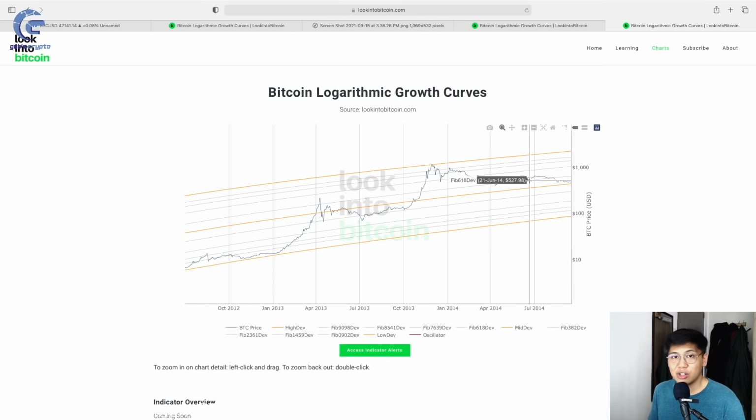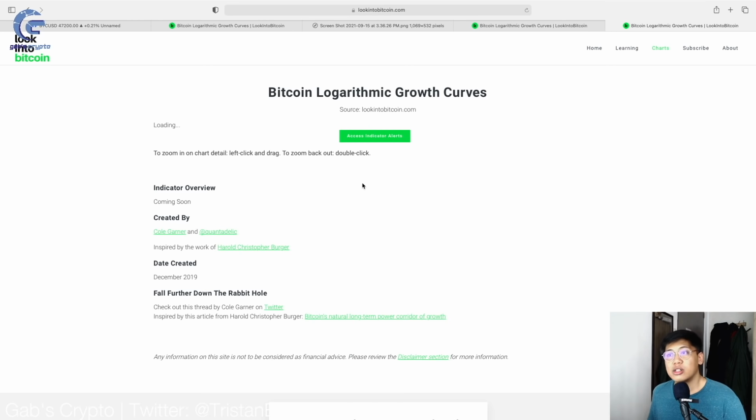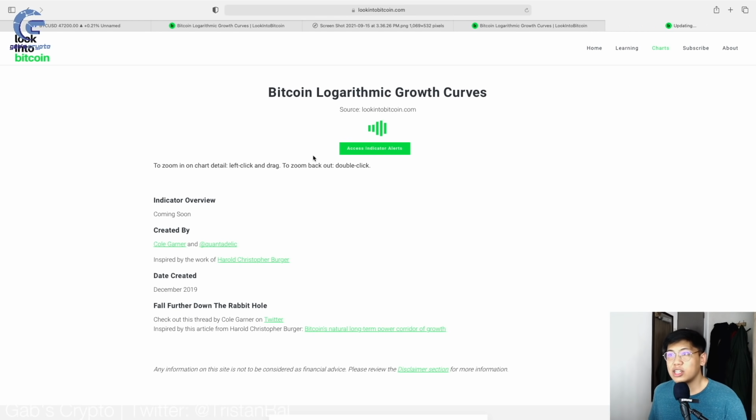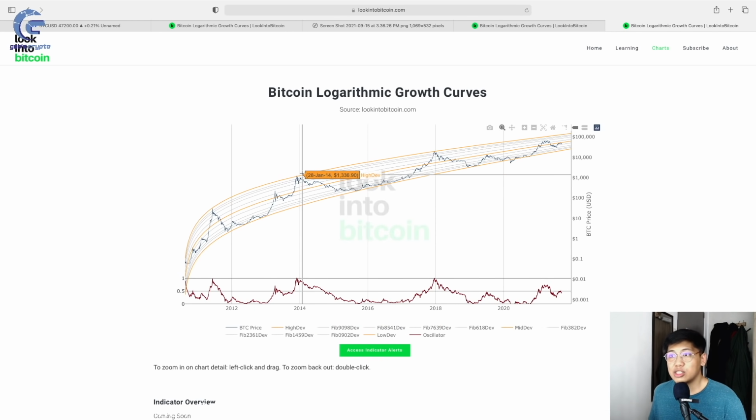And as mentioned earlier, the way we define a golden cross is it should be at the start of a market cycle phase. Now, is this a start of a market cycle phase? I don't think so, because if you look closely, it happened after a market cycle top. And after a market cycle top, if we look at the Bitcoin logarithmic growth curve closely, it must go down to the market cycle bottom. In that case, the market cycle is currently in a bear market, indicating it was never even the start of a Bitcoin bull market.